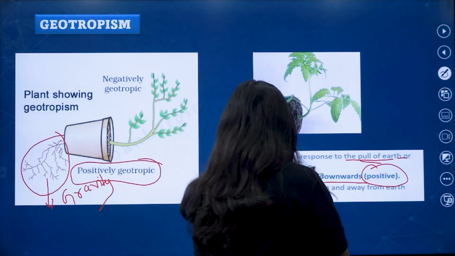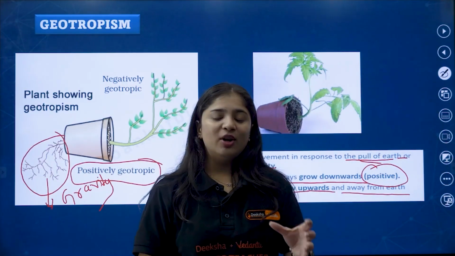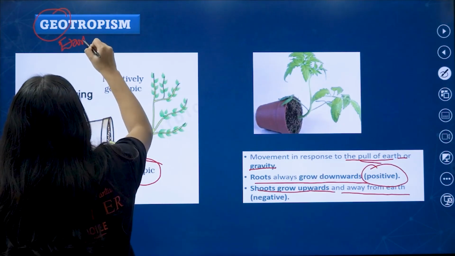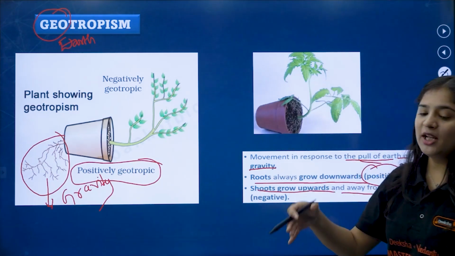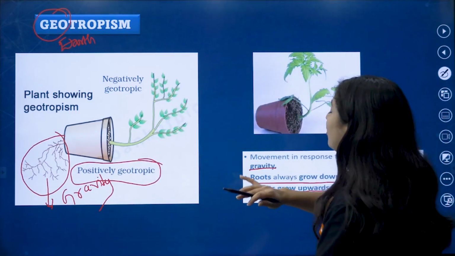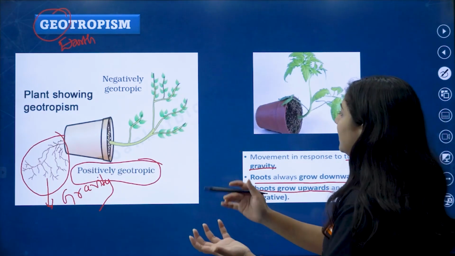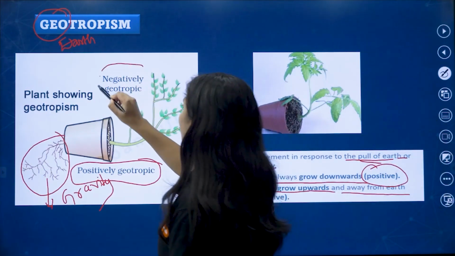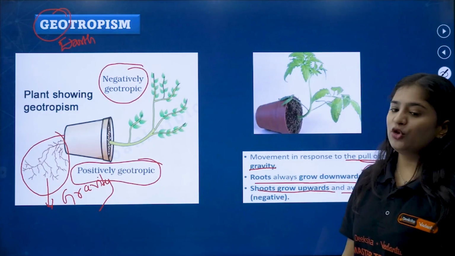The shoot should grow upwards and away from the earth. See, my dear kids, geo is nothing but earth. The root which is growing towards the earth is called positive geotropism, and the shoot which is growing away from the earth is called negative geotropism.